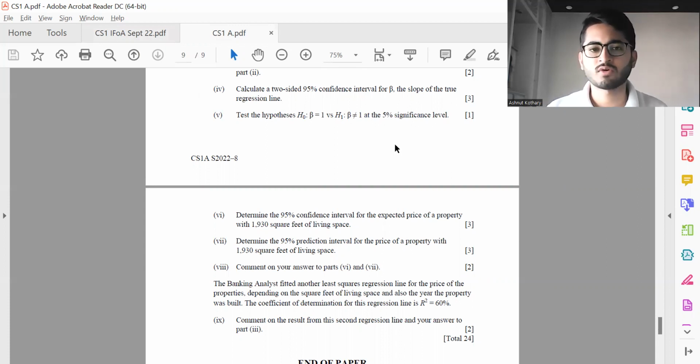Again, results are expected to come out on December 6th, 11:30 p.m. Indian Standard Time, or I'll say 6 p.m. UK time. So depending upon the location wherever you are, you can compute the time. And again, for any of such details, always refer to the IFoA website in case there are any sort of changes. Whatever information we might have conveyed through this video, if you're watching this video in future, it might not hold.